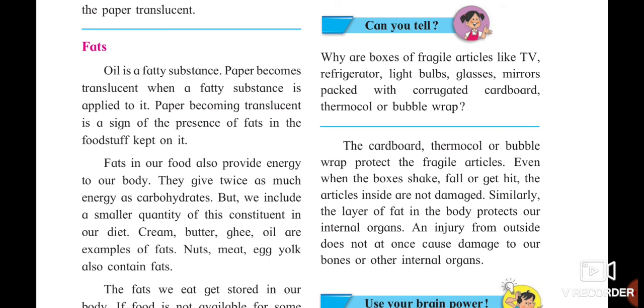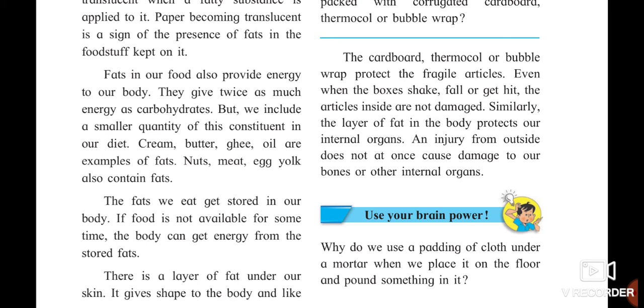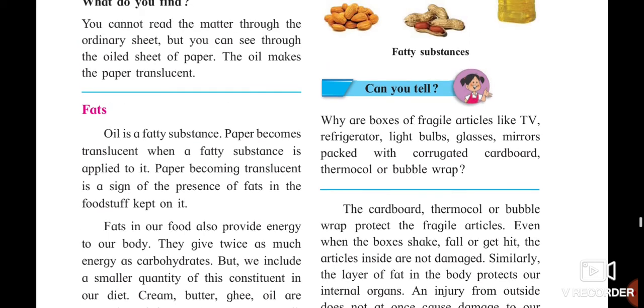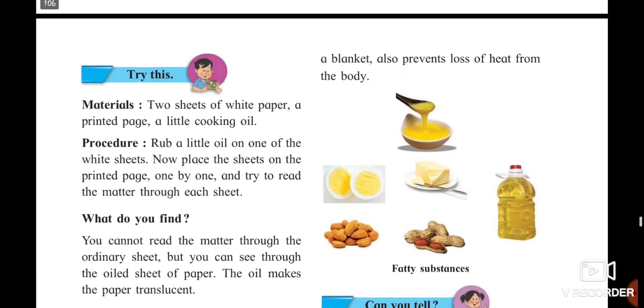They give you twice as much energy as carbohydrates. How much energy you are getting from carbohydrates? Double of that energy you are getting from the fats. And we get fats from cream, butter, ghee, oil, nuts, meat, egg yolk, etc. The fats we eat get stored in our body. If food is not available for some time, we get energy from the fats itself. There is a layer of fat present beneath our skin which gives shape to our body and also protects us from damage caused to our body.